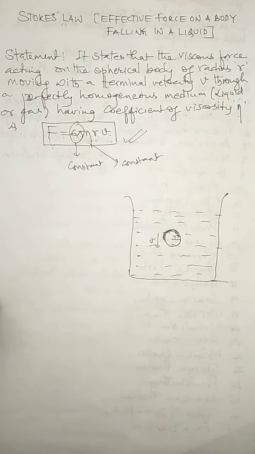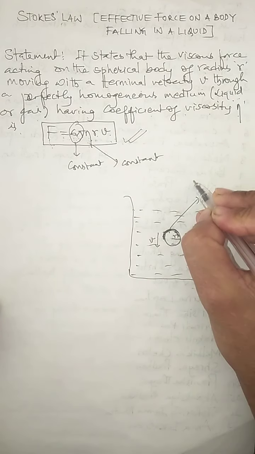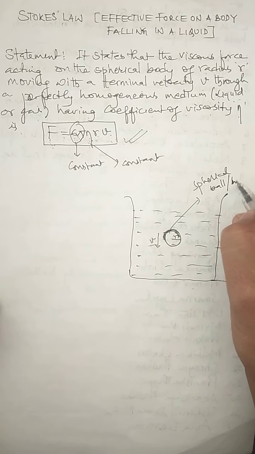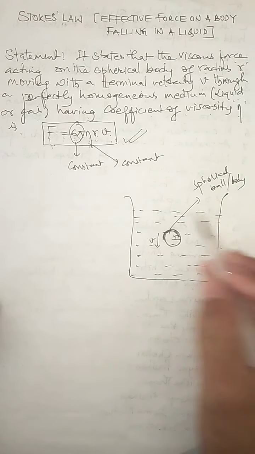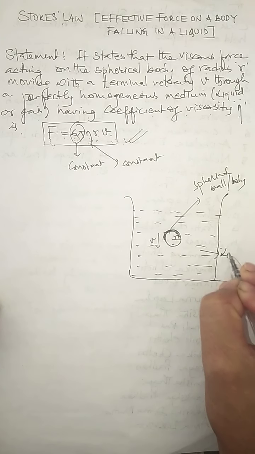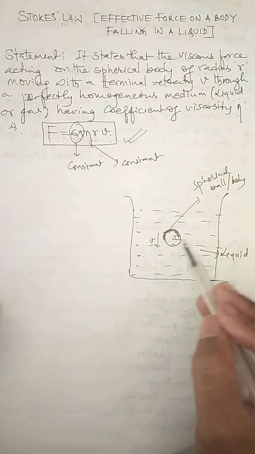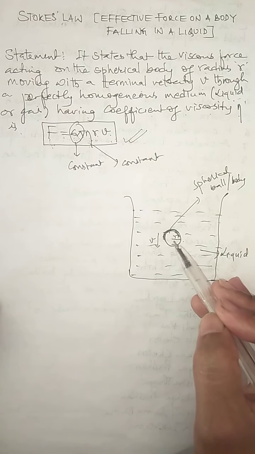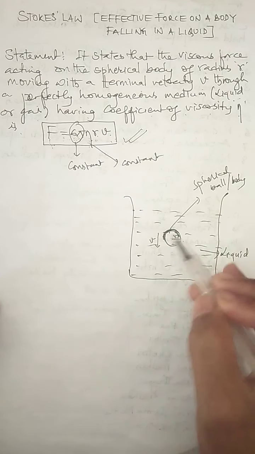What we observe in this case is that when a spherical body or ball falls through a fluid, like a liquid of certain coefficient of viscosity, then the layer of the liquid in contact with the ball also moves with the same velocity as the velocity of the spherical ball.